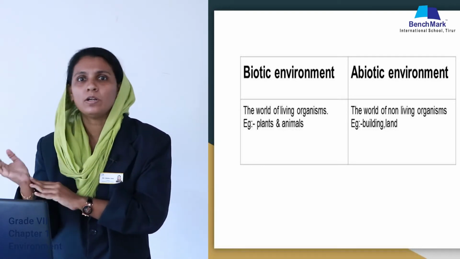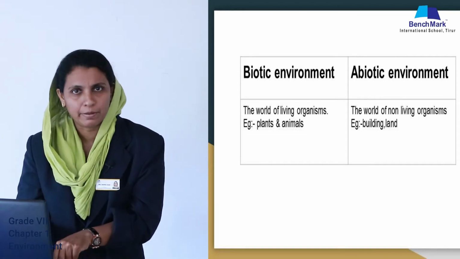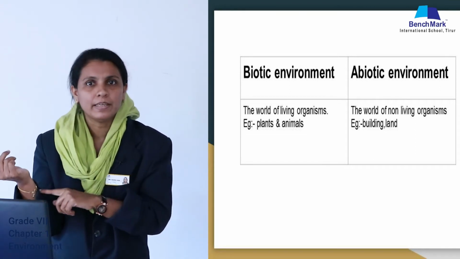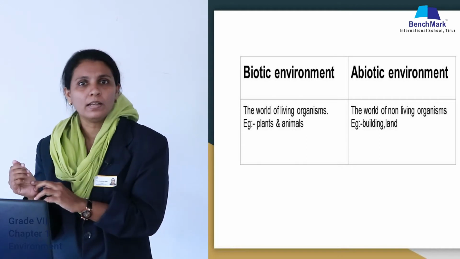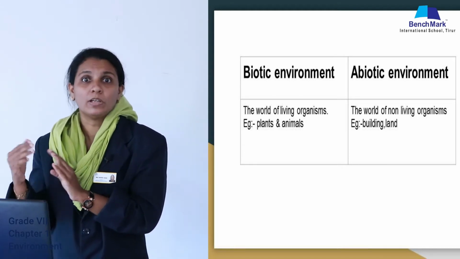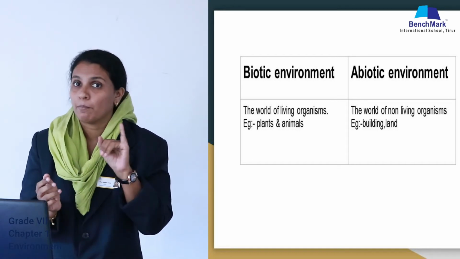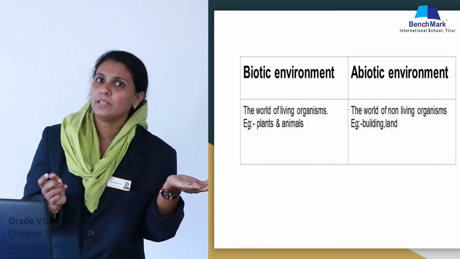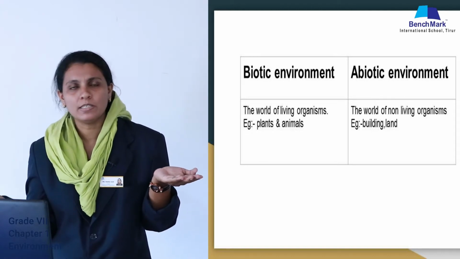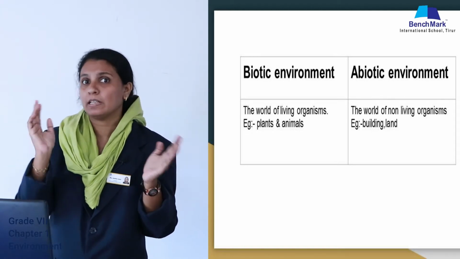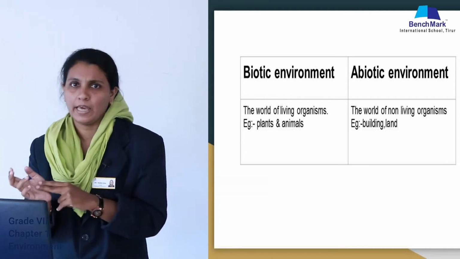Yes, all the non-living things, for example, table, chair, building, vehicles, all are non-living things. So, they are abiotic environment. Is it clear? Biotic means living and abiotic means non-living.